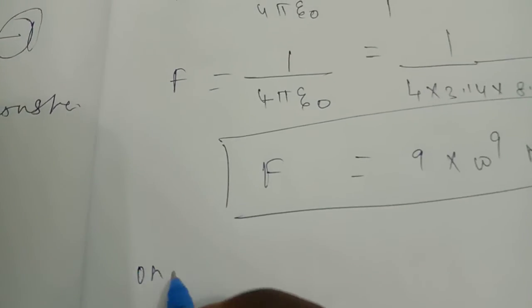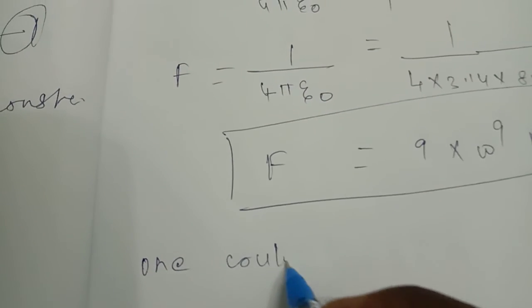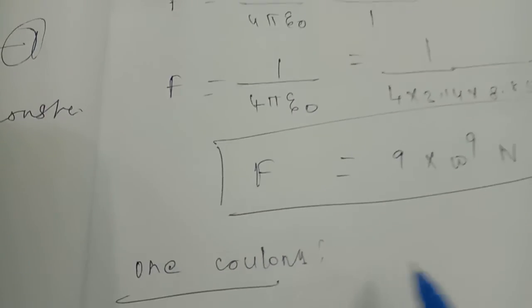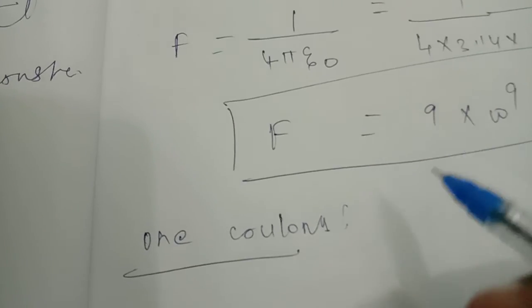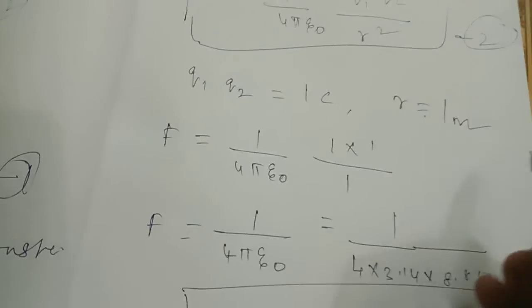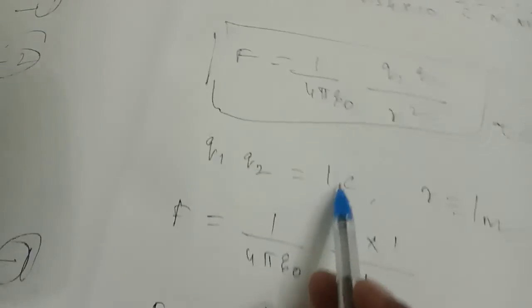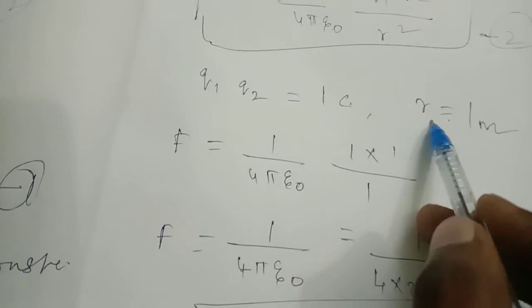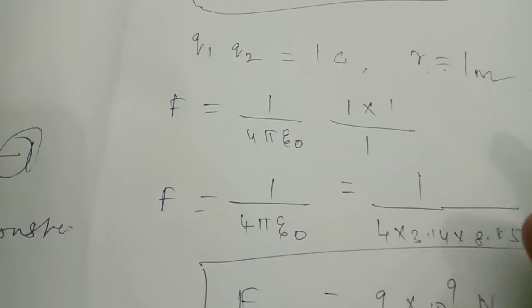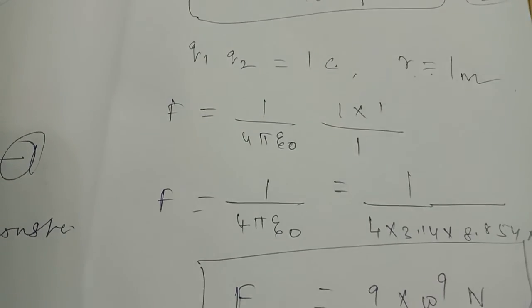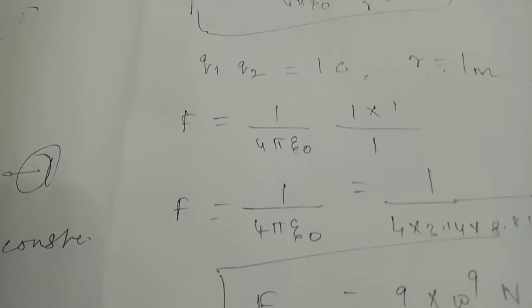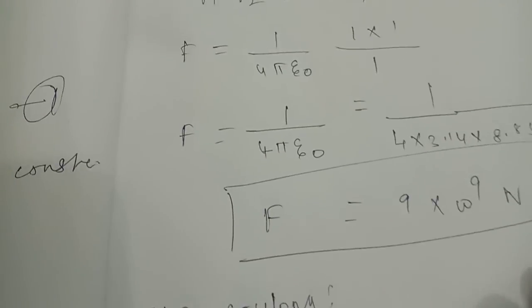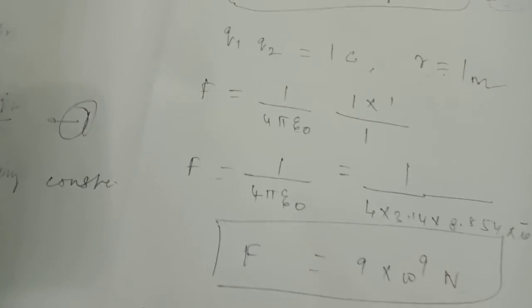What do we mean by 1 coulomb? 1 coulomb is defined as the quantity of charge which, when placed at a distance of 1 meter in air medium or vacuum from an equal and similar charge, experiences a force of 9 into 10 power 9 Newton. That is called 1 coulomb.